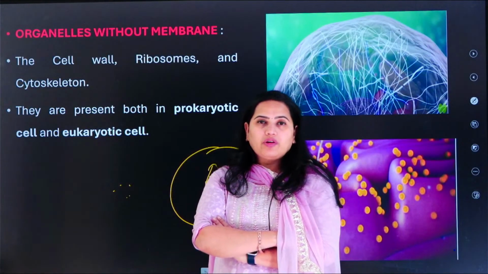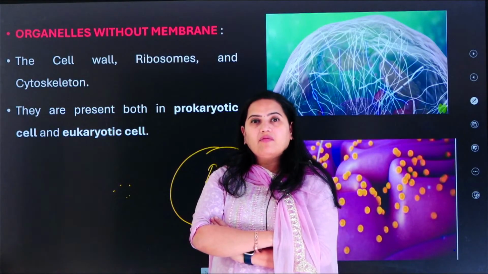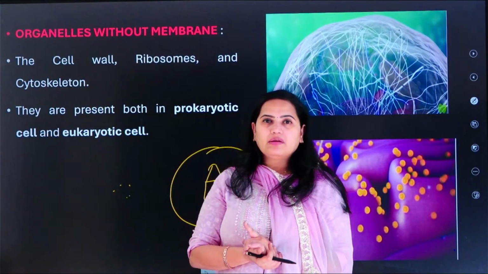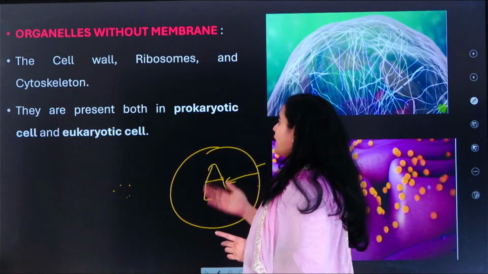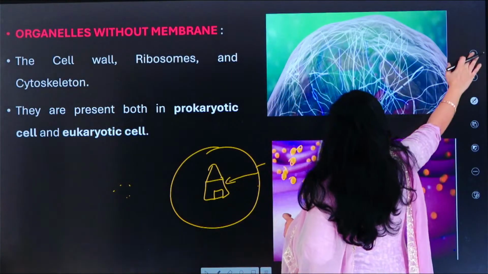Do you agree to this point of view? Okay, cell B, we have understood the different shapes of the cell. Why are different shapes of the cell observed? It is because of the cytoskeleton. Okay, because of the cytoskeleton. And these things are present both in the prokaryotic as well as the eukaryotic cell.